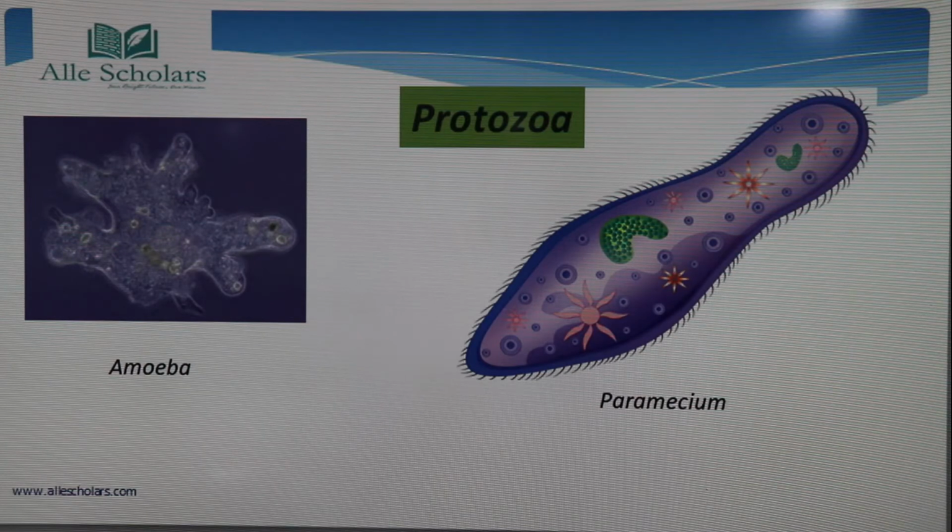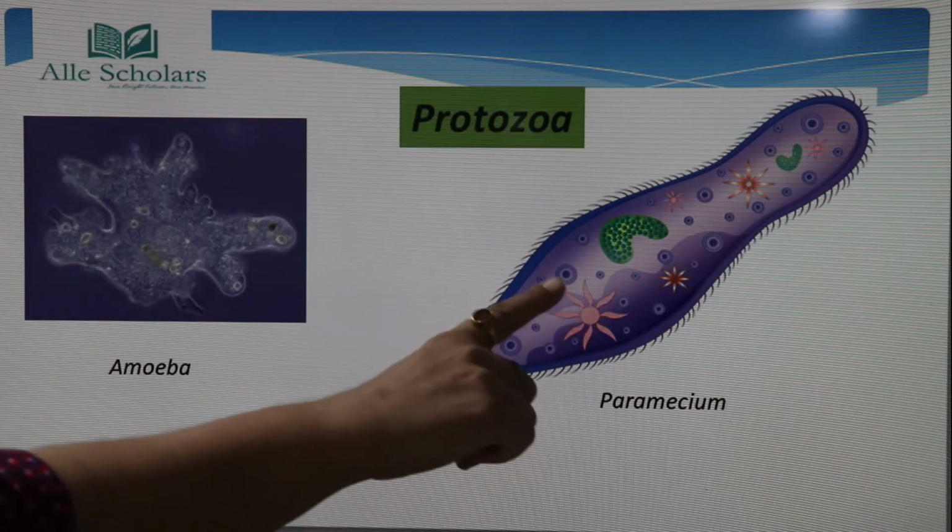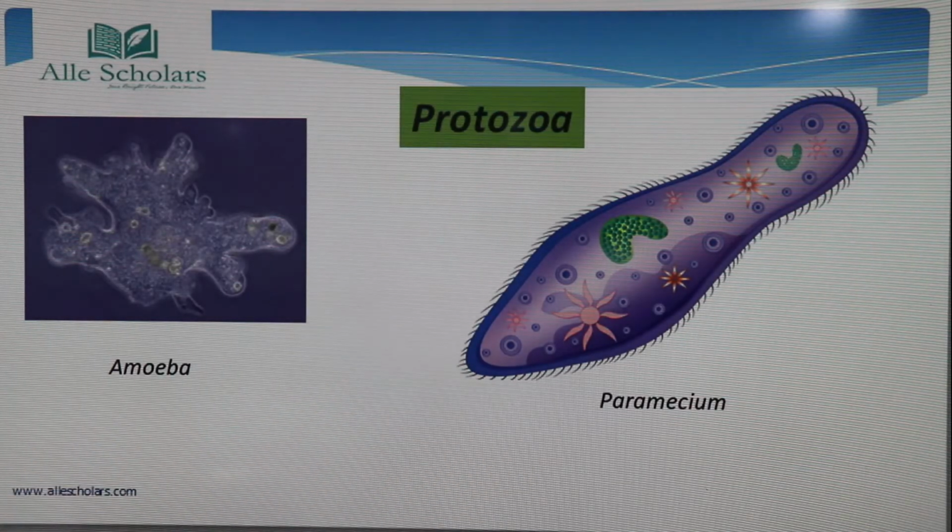They are again single-celled, but they are not prokaryotes, they are eukaryotes. What does eukaryote mean? That they have a nucleus. Here in this figure you can see in paramecium there is an organized nucleus.